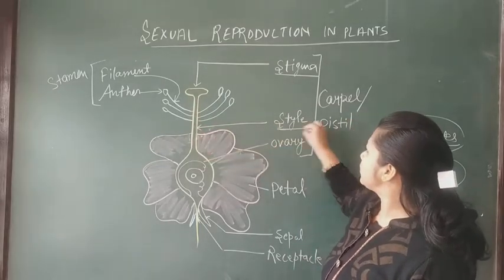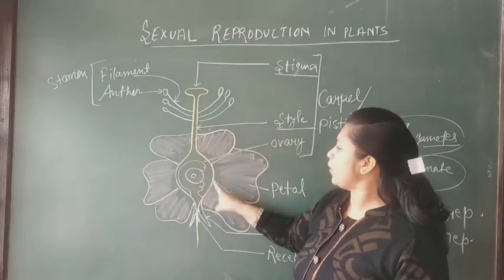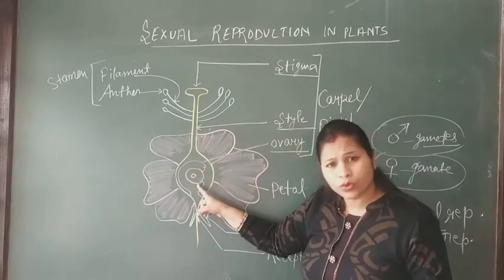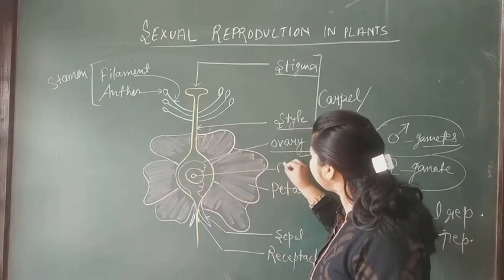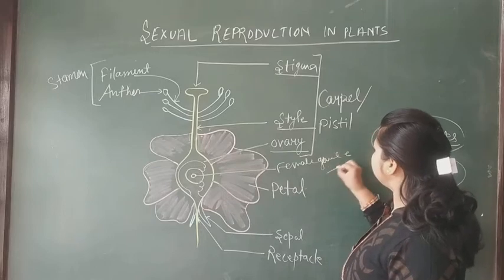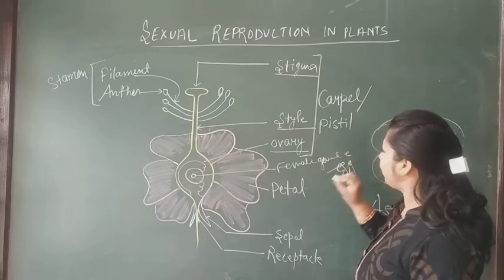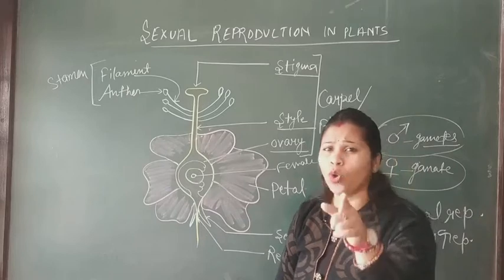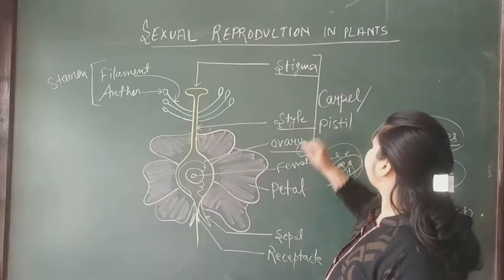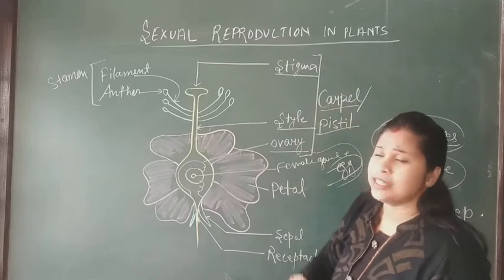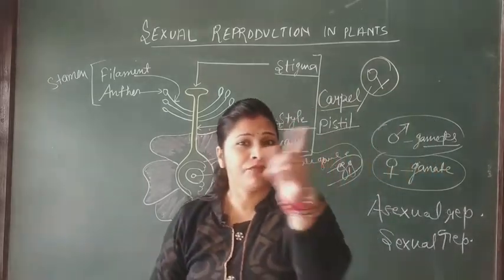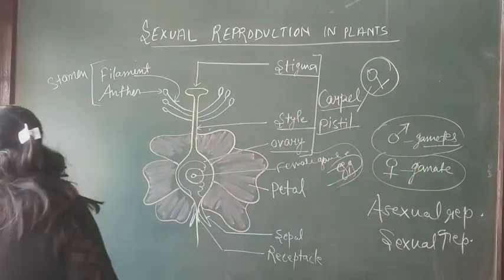This part is called the style, and it opens into a cavity called the ovary, and inside the ovary the ovule is present and also the female gamete, the egg. So the female gamete, the egg, is present in the ovary. All these parts together form the carpel or pistil, which is the female part of the flower.